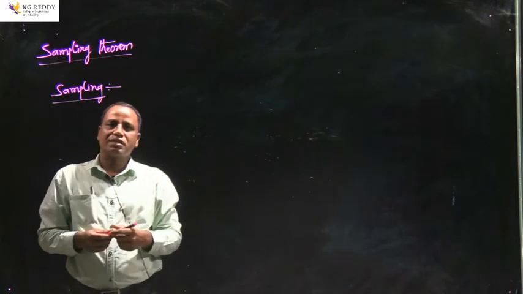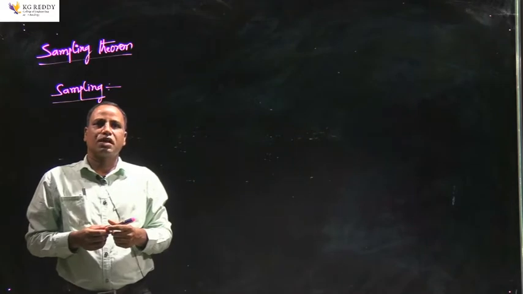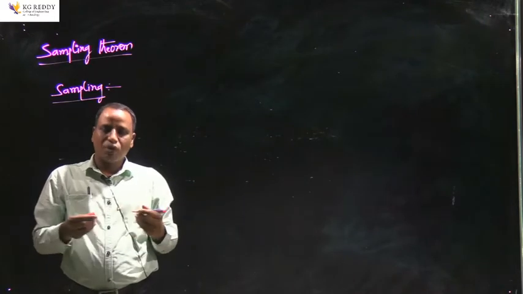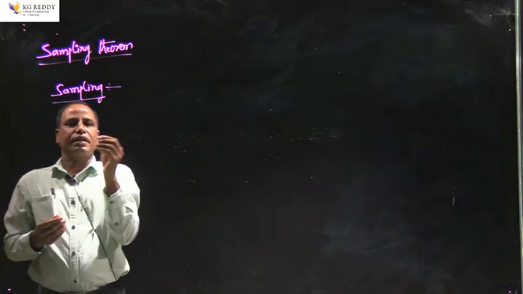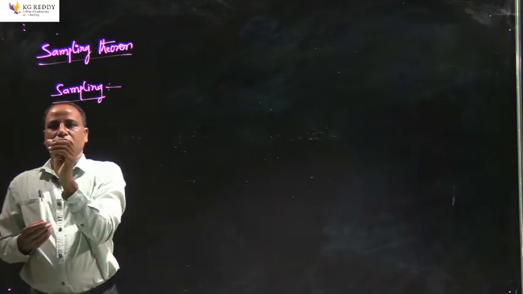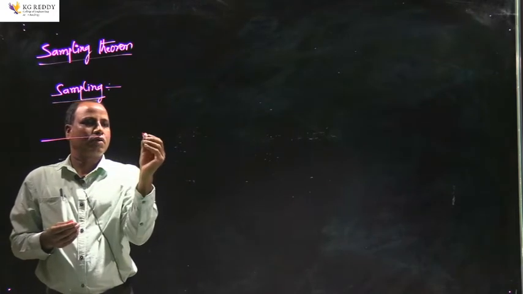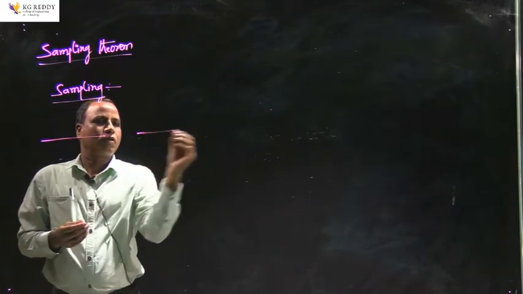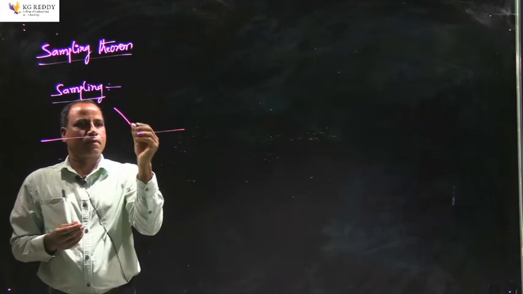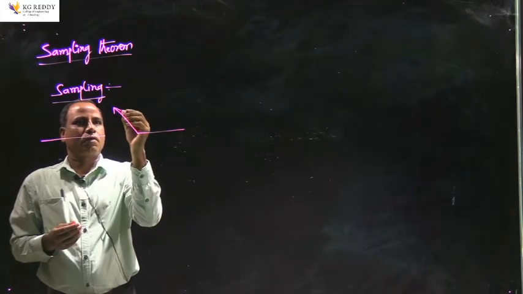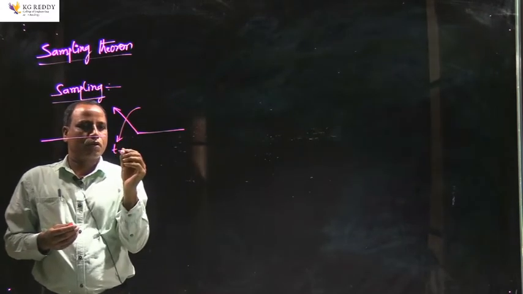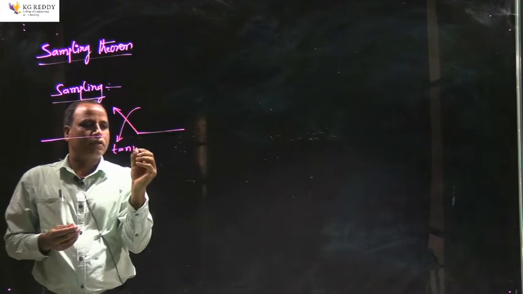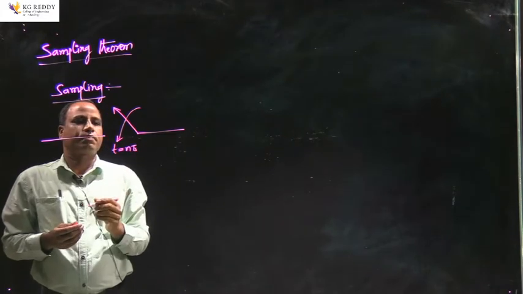So let us try to understand how this continuous time signal is converted into discrete time signal and what is the basic operation of sampling. Then if I take a basic switch, this switch will be closed for all the values of nTs.